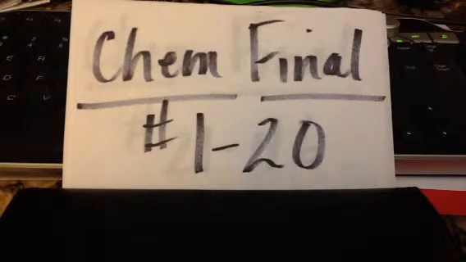Number 10. If sodium chloride were dissolved in water, how would you write the chemical formula for the resulting salt water solution? A, B, C, D, or E? Number 11.